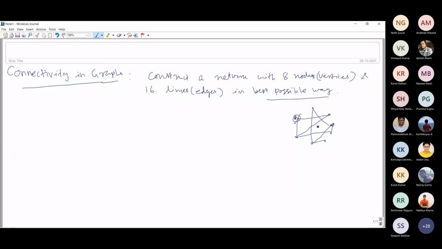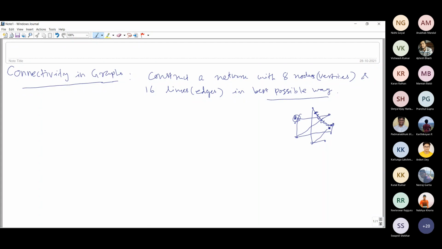The network should be constructed in such a way that if some link also gets destroyed due to some natural calamity or some accident or some incident, then the others should be able to communicate among themselves.